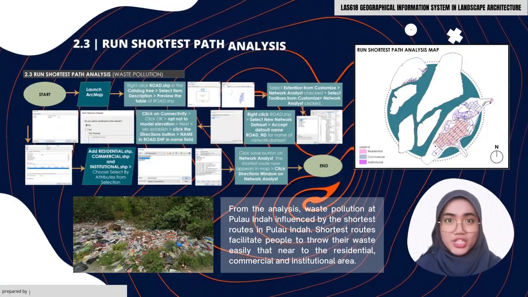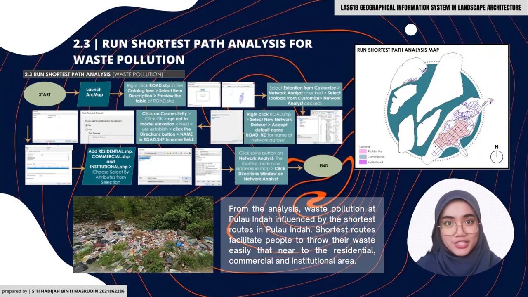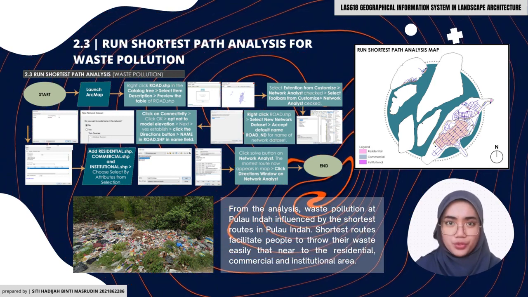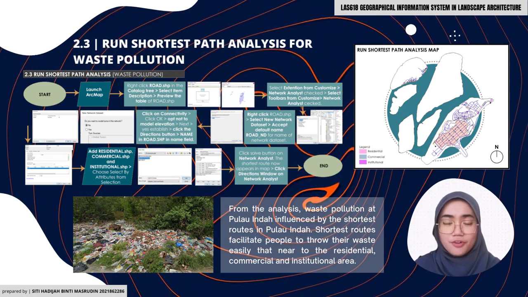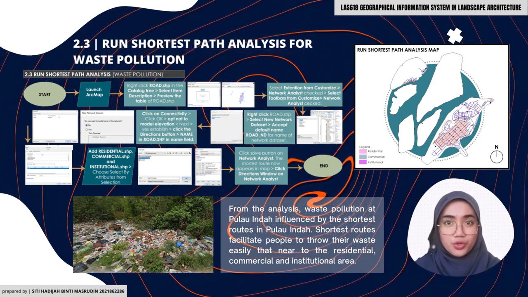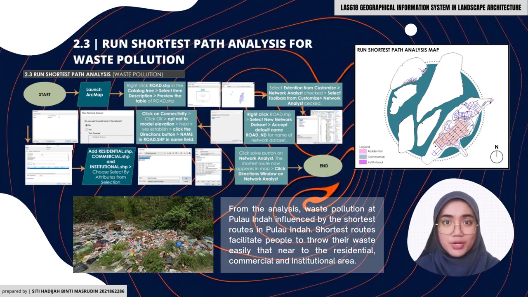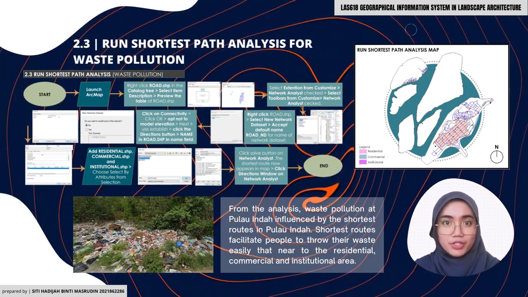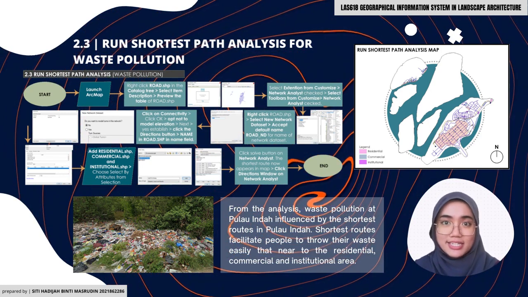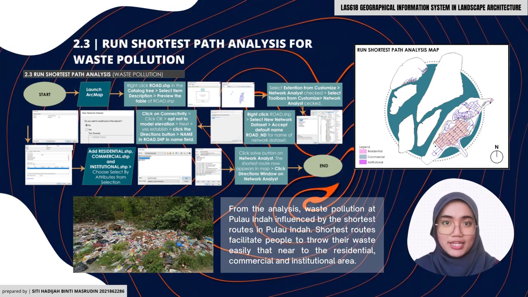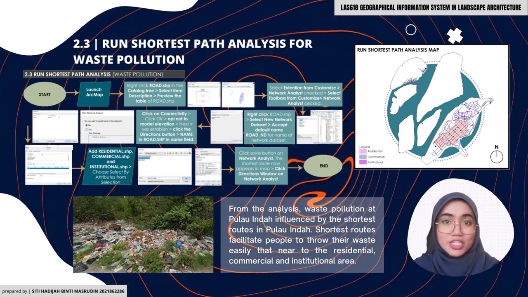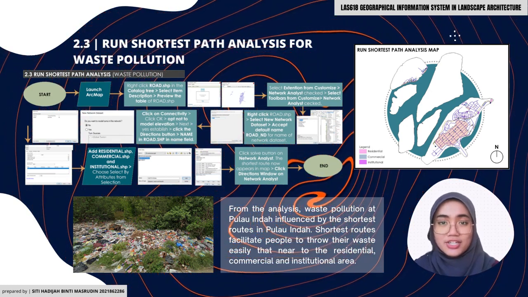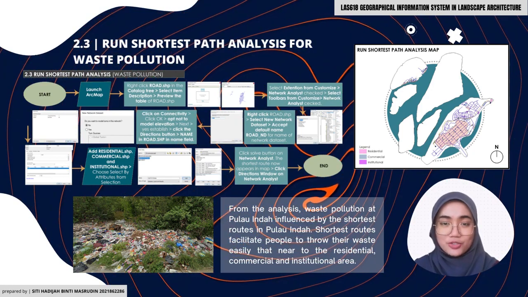For waste pollution, we are using the run shortest path analysis to determine the shortest path that can define the places where waste pollution often occurs. From the map above, we can see the waste pollution at Pulau Indah is influenced by the shortest roads in Pulau Indah. Shortest roads make it easy for people to throw their waste near the residential, commercial, and institutional areas. We can see in the map that waste pollution often occurs near the residential, commercial, and institutional area.